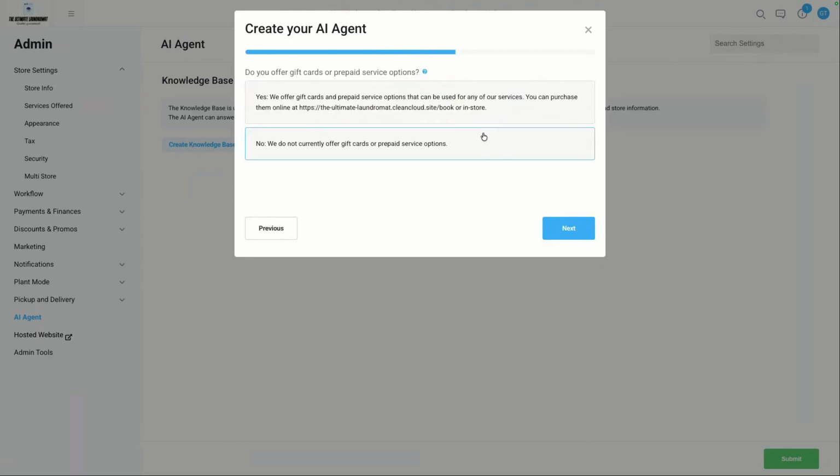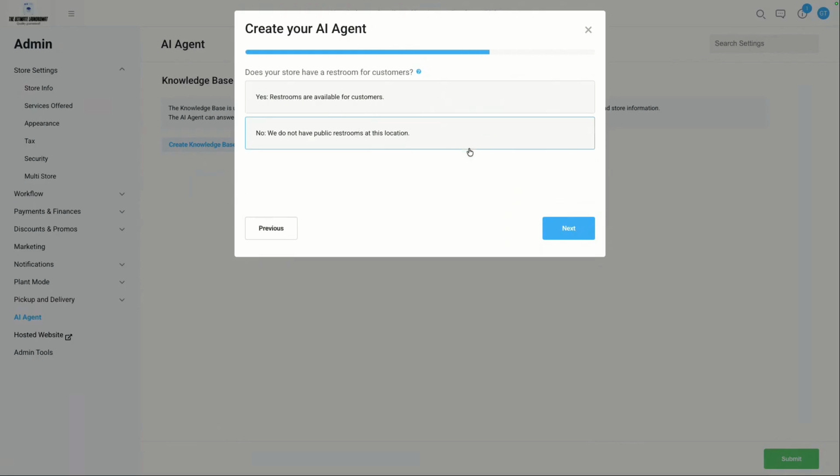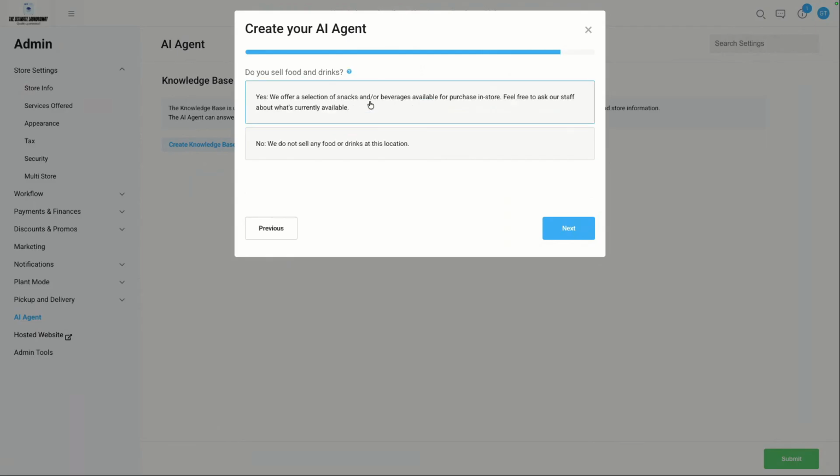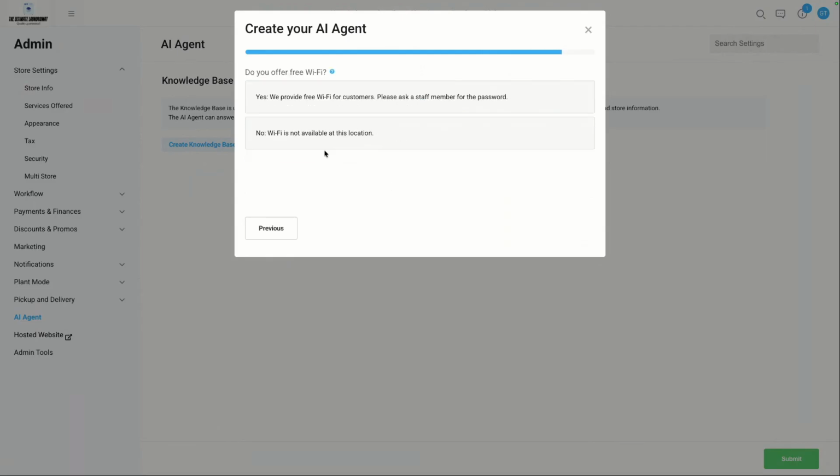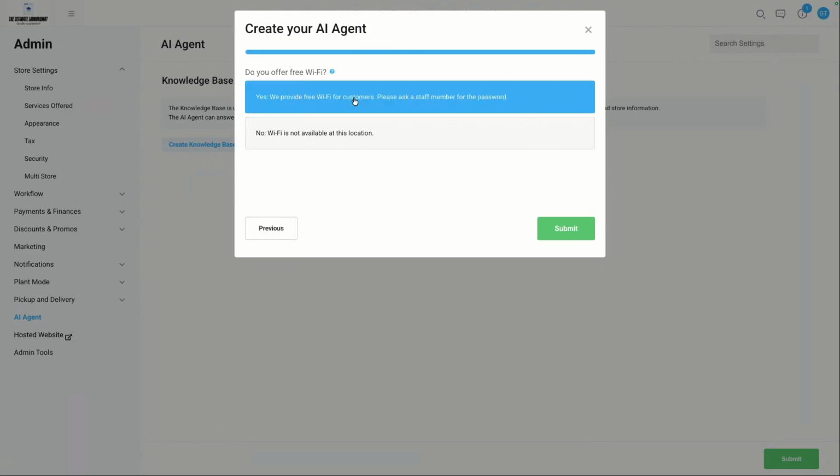Do you offer gift cards and prepaid service options? No, we don't. Does your store have a restroom for customers? Yes, we do. Wheelchair accessible? Yes, it is. Do you sell food or drinks? No, right? Do you offer free Wi-Fi? So again, you're just filling out some of this information. Yes, we do.